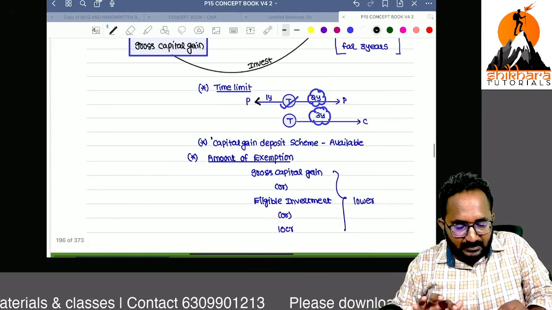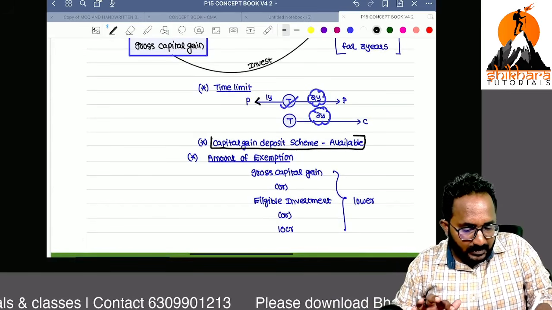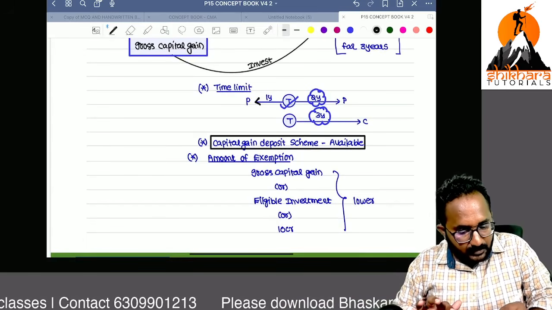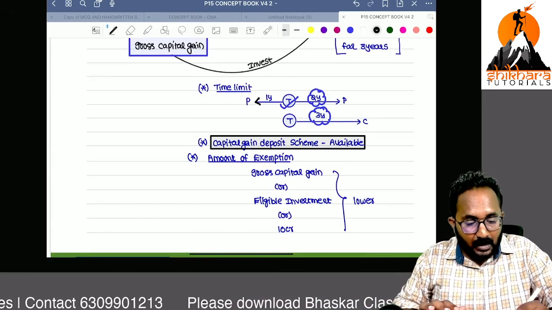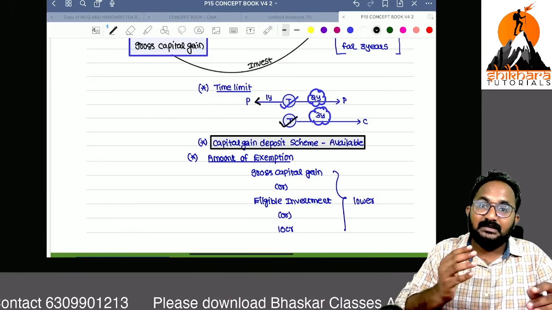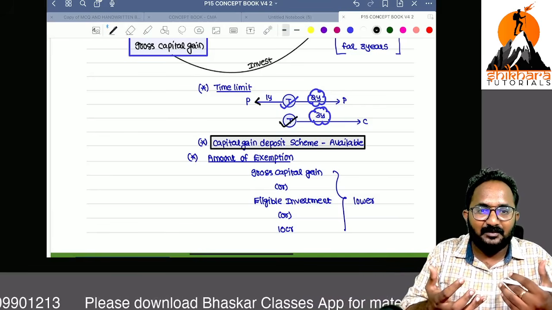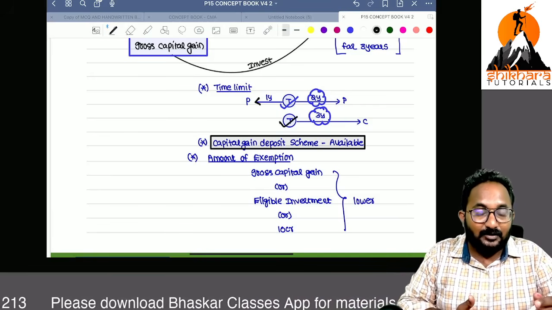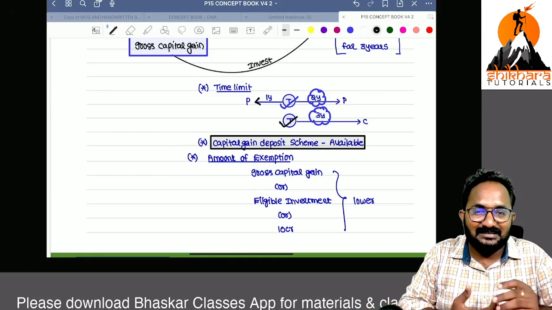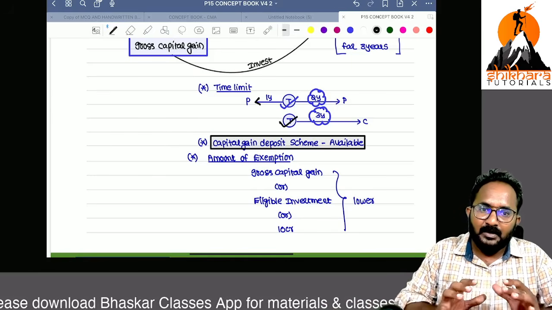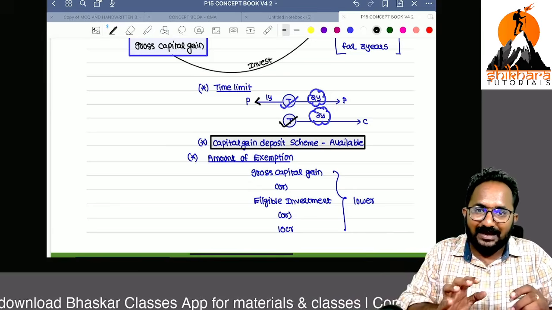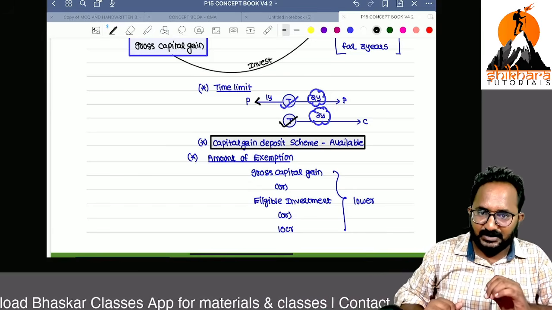Capital gain deposit scheme is available. Simple points I will tell you. They are saying that after the date of transfer, 2 years or 3 years are available for investment. But we have to file the return of income within the due date only. How can I invest within 2 years or 3 years, sir? No problem, go and deposit that amount in the bank account. Straight away you can take it as an exemption.